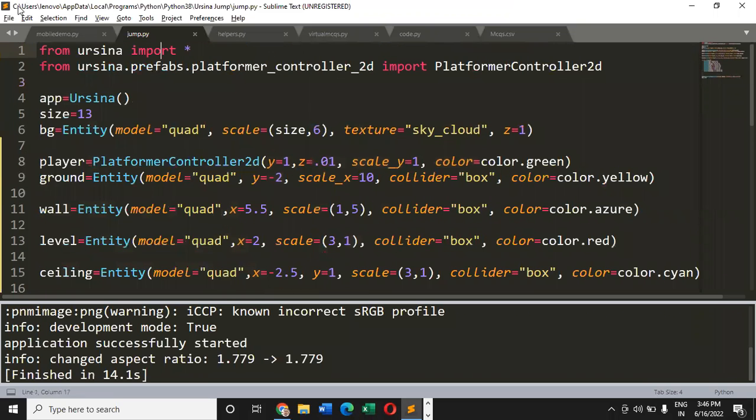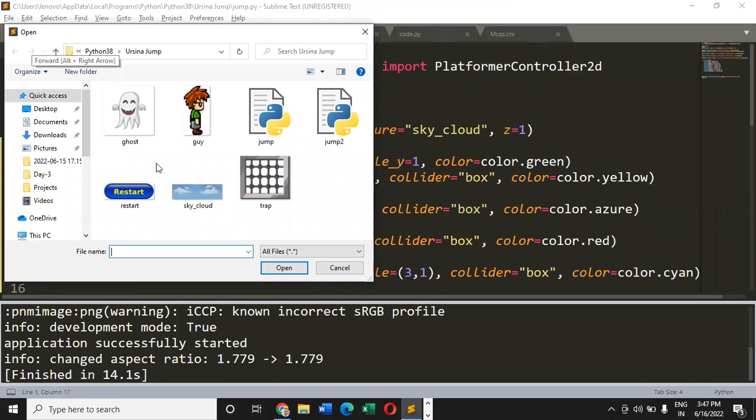Now let me show you something here. In the folder in which I have all the assets of the game, I have an asset with the name Guy. Are you able to see it? Yes. Now I want to replace the green rectangle with which I'm playing the game right now with this guy. How can I do it? Can you tell me that?